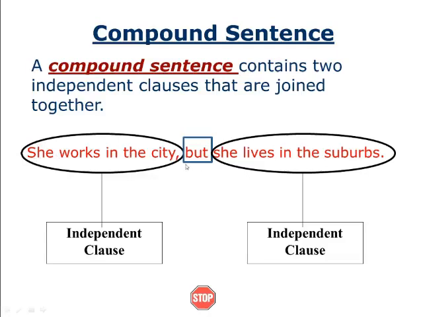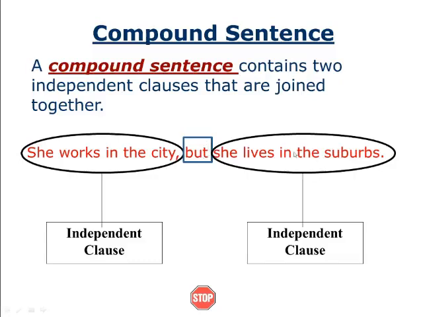Here we have put a comma, and after the comma the sentence continues like this: but she lives in the suburbs. Here we have some confusion, because we are not getting the meaning of this one clearly. But is just raising a doubt in our mind. Am I right? Yes, really it is creating a doubt in our mind.